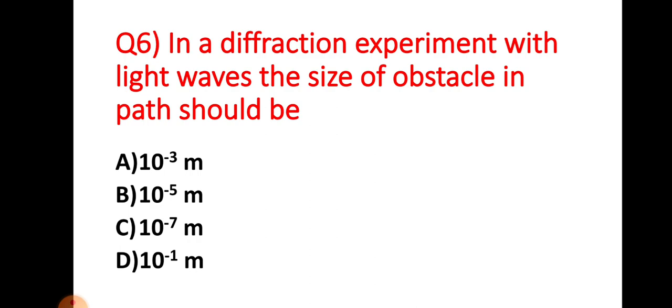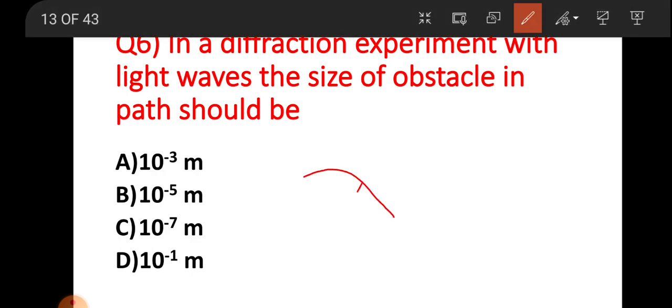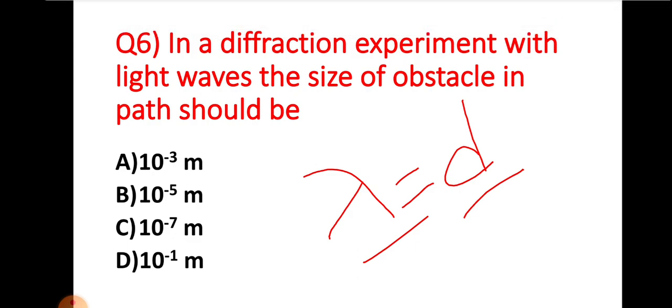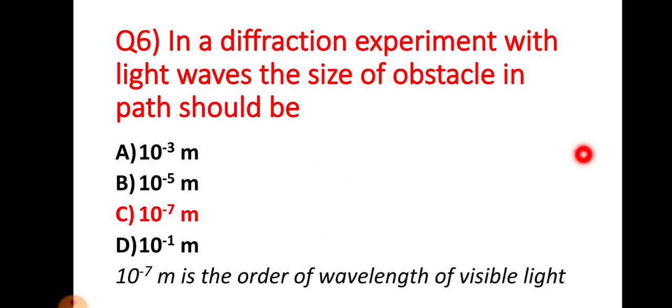Question number 6. In a diffraction experiment with a light wave, the size of the obstacle in the path should be: we all know that the wavelength of light must be of the order of the size of the obstacle in order for diffraction to occur. This is the necessary and sufficient condition for diffraction of light. The wavelength of visible light is of the order of 10 to the power minus 7, so the obstacle should also be of the same order to show the diffraction phenomenon. So the right answer for question number 6 is 10 to the power minus 7 meter.